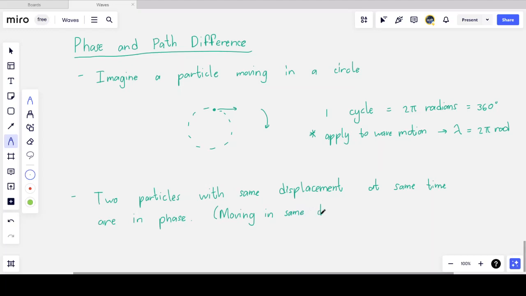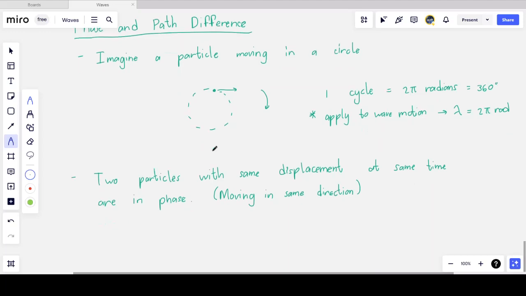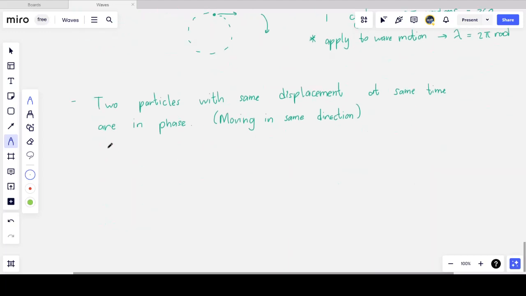So if I take a picture of a wave and I look at the two water molecules at two subsequent crests, or any two crests of the wave, those two water molecules are in phase. They have the same displacement and they're moving in the same direction. And so what does this mean?